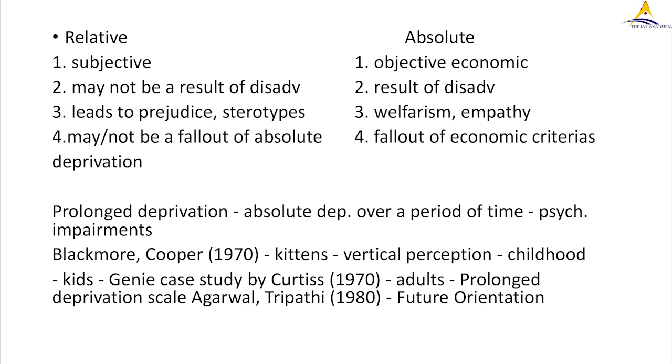He gave her minimum nutrition so that she could survive, but he did not give her love, he did not give her language skills, and he did not provide education. So then at the age of 13, I think 11 or 13, she was found.